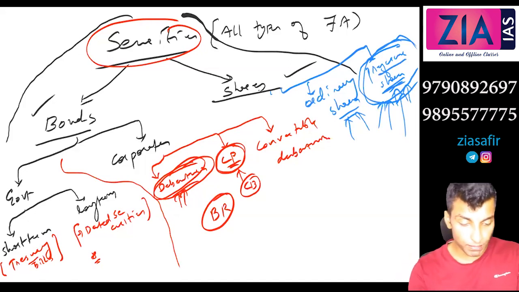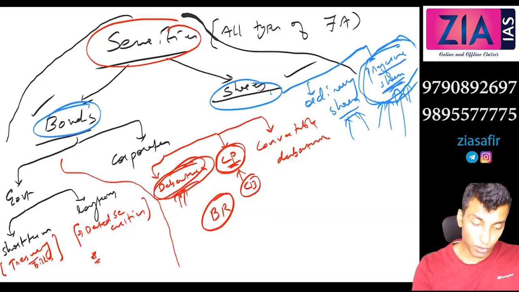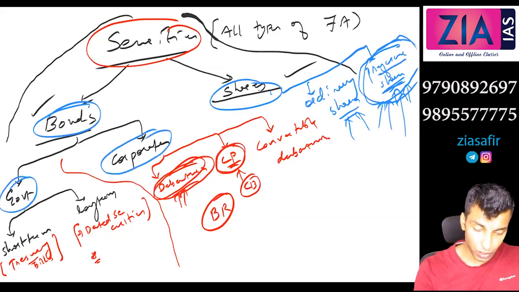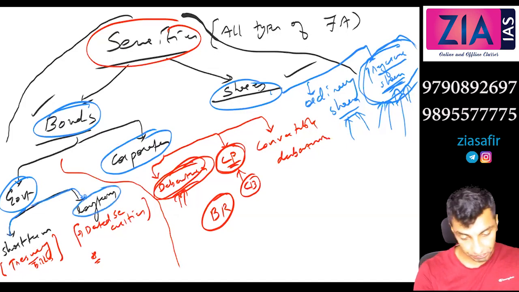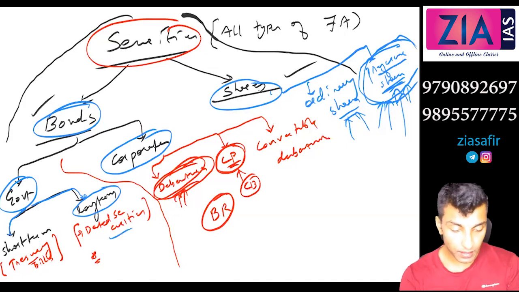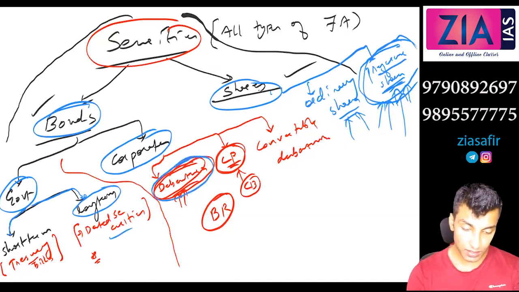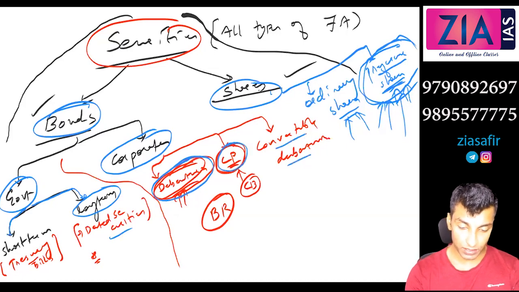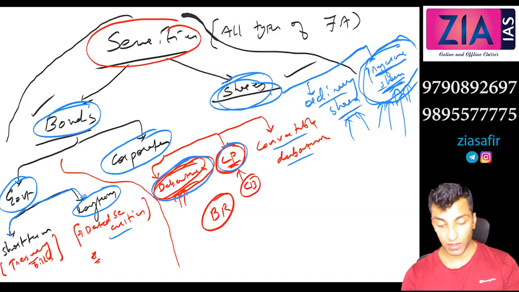So these are the securities, bonds, shares. Bonds can be government and private corporates. Short-term government bonds is what you call treasury bills. Long-term government bonds is what you call dated securities. Then apart from this, debentures, commercial paper, convertible debentures, etc. Then there are shares. When we discuss mainly ordinary shares, preference shares also we'll have to discuss. So give a heading bonds. We'll start with bonds.